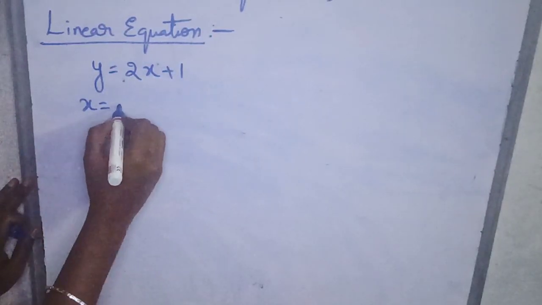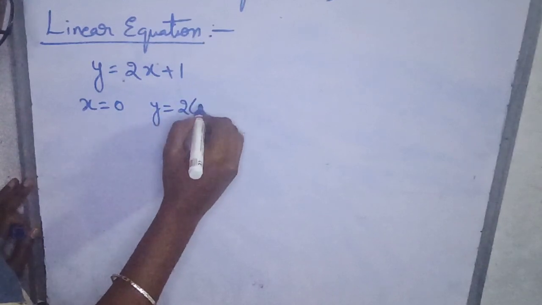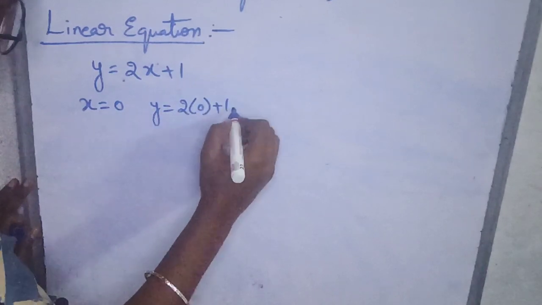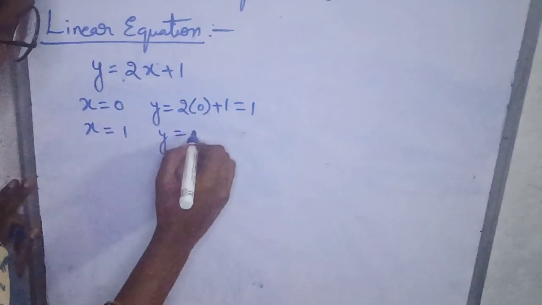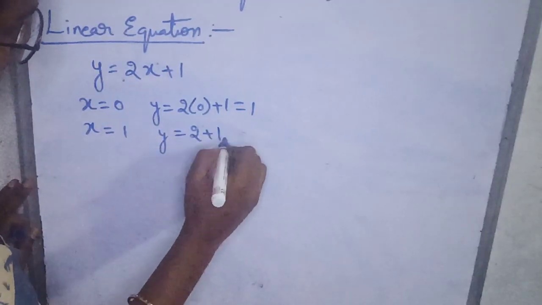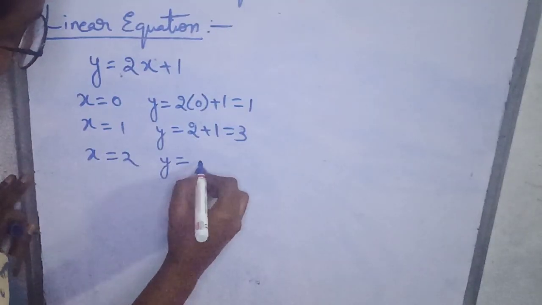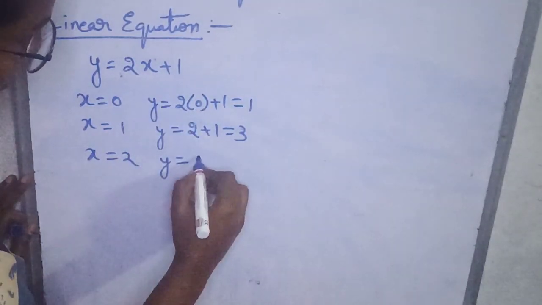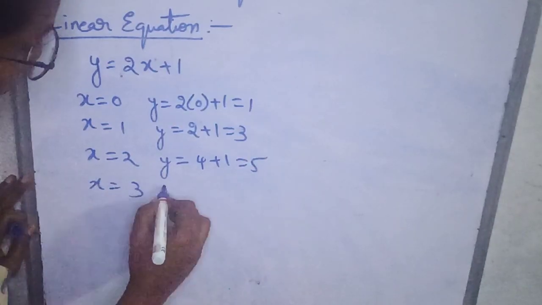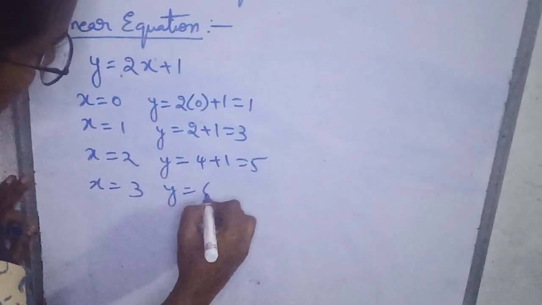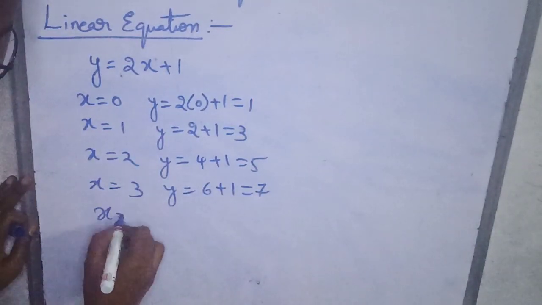Then we'll consider x is equal to 0. What is the y value? Next plus, you replace that 1. Then we'll get 1. If x is 1, y is 2 into 1, 2 plus 1, 3. X is 2, y is 2 into 2, 4 plus 1, 5. Like that, you can take a number of values. Replace this x, 3, 2 into 3 plus 1, 7. Not only positive values, we can consider negative values also.